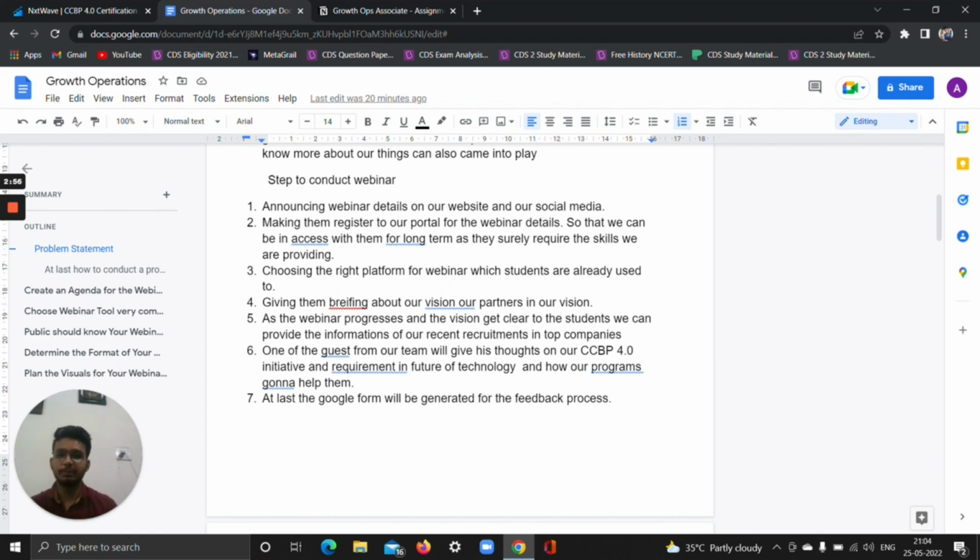One of the guests from a team can talk through a program initiative and the requirements of future technology. One of the persons could come into play and briefly explain one of the technologies we're working on for the benefit of the IT sector.